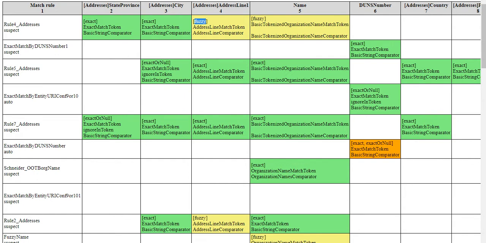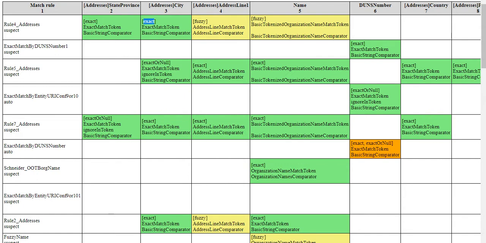See here, address and name are both combined together. So see the state, city and address line one, these are the parts of the address, and name is an organization name. It is showing here. In state, it is showing the exact value of the state between the two records.